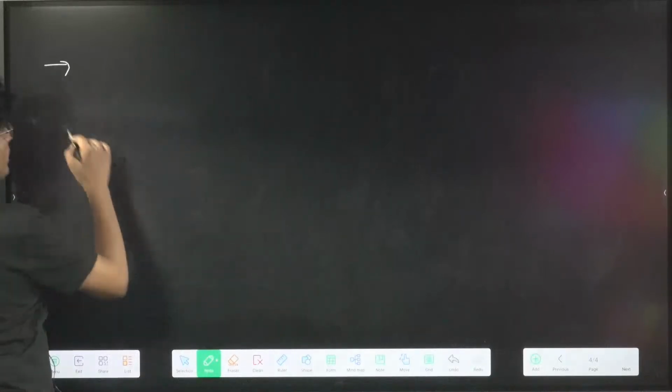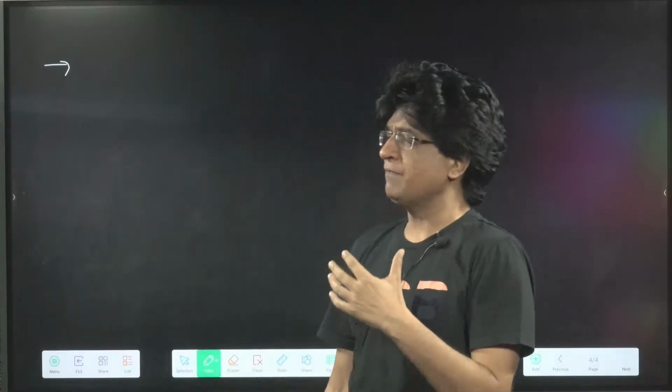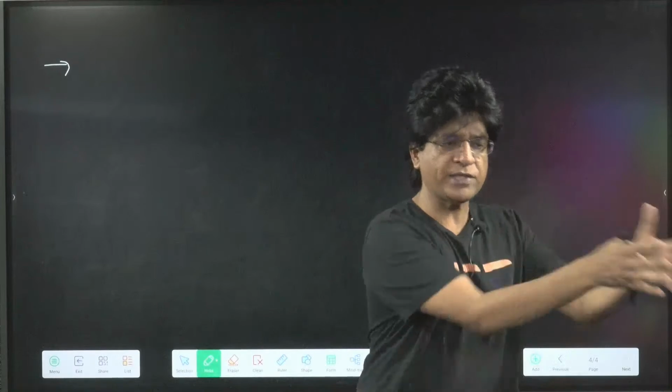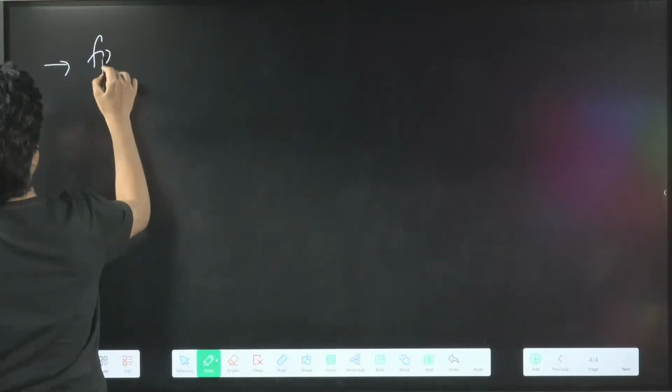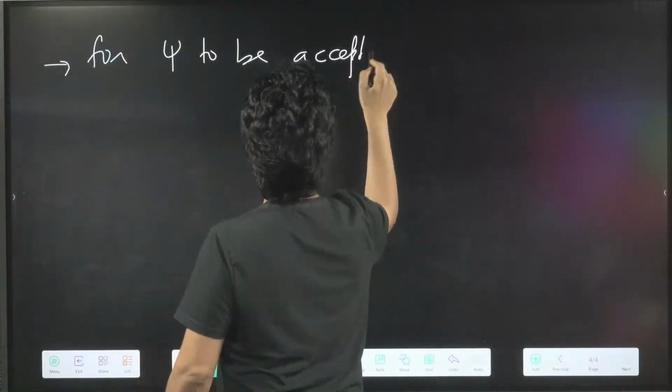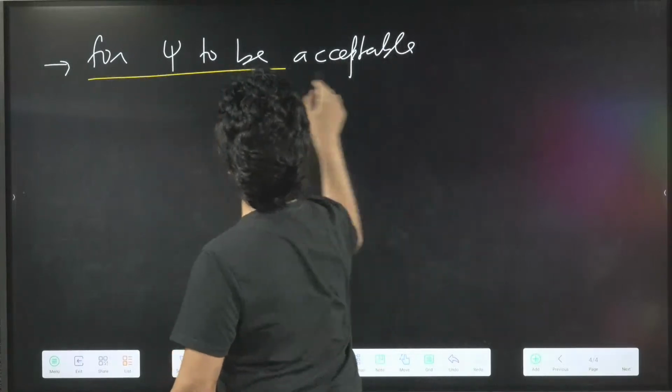So when you solve the Schrodinger wave equation, after solving it, you will find multiple solutions of the Schrodinger wave equation, many of them. But not all of them are valid. Only a few of them are acceptable. If a solution has to be acceptable, what should be the condition that I will accept the solution of psi? Only if these conditions are satisfied.